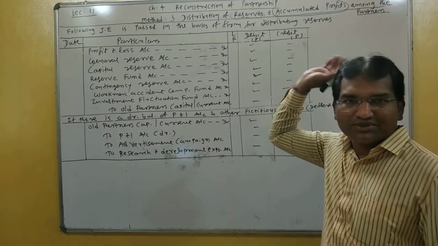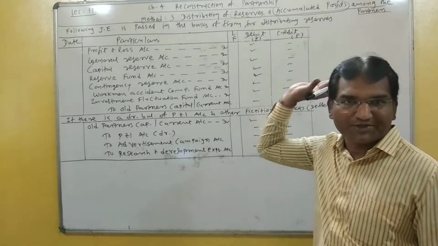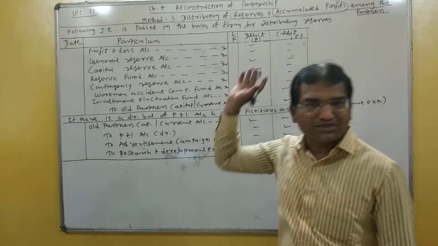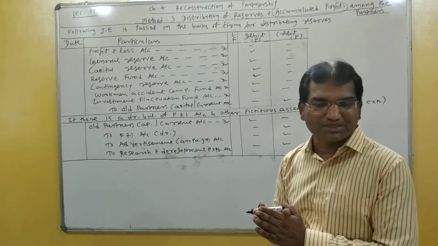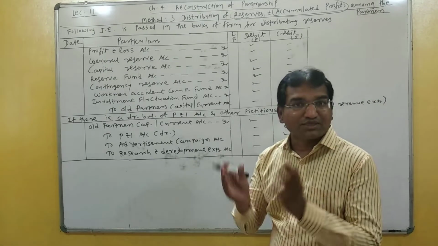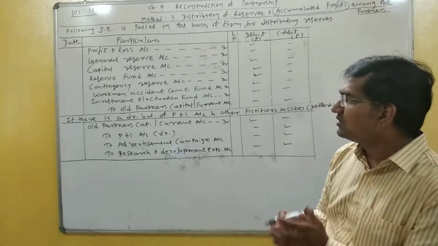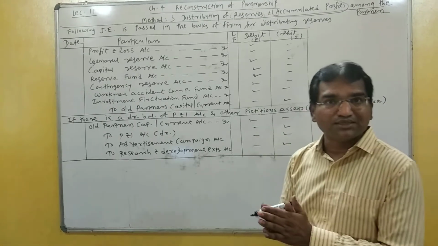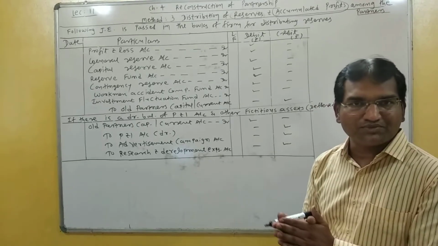In standard 11 we have seen reserves and accumulated profit. Reserve means amount retained in the business for future contingencies, like general reserve, contingency reserve, workman accident compensation fund, investment fluctuation fund.